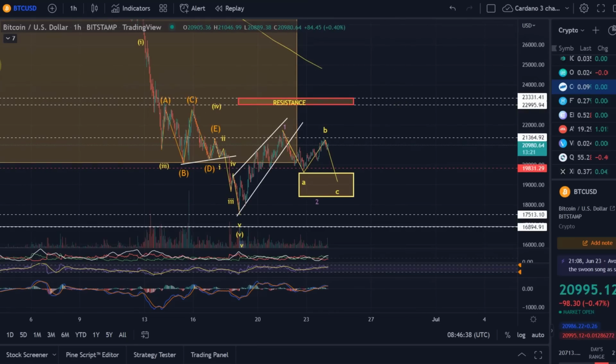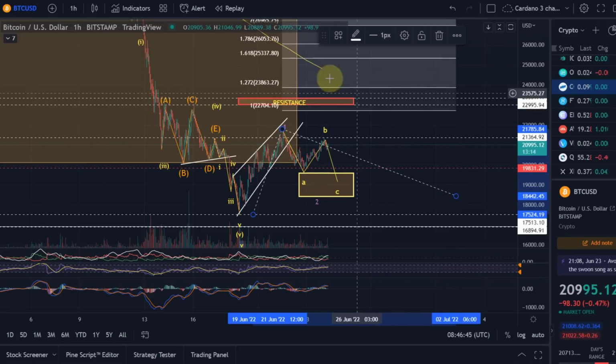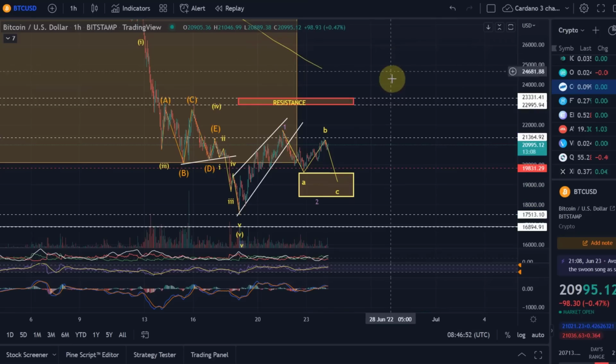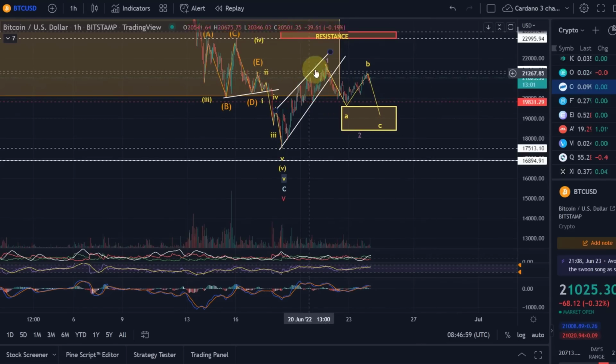And where should that rocket start take us to? Let's just assume we max out the target area. That could take us to 25,300. That would be the minimum target for this next wave up, the wave 3. Now this is the bullish wave count. We always try to find out the right wave count, because when we figure out the right wave count, we can with high confidence also calculate the next price moves.